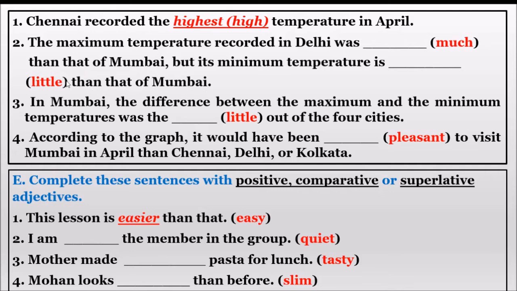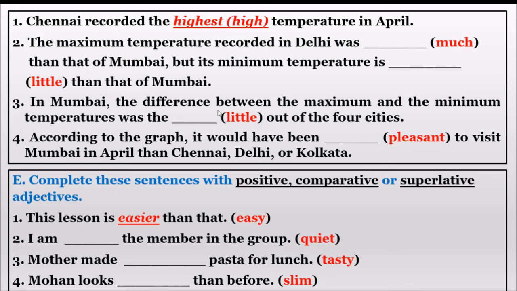Only little is given here. We can change the degree as less. What is it? Less. Now look at the answers. The maximum temperature recorded in Delhi was more, much becomes more than that of Mumbai because we are comparing between two. But its minimum temperature is less than that of Mumbai. Understood, children?